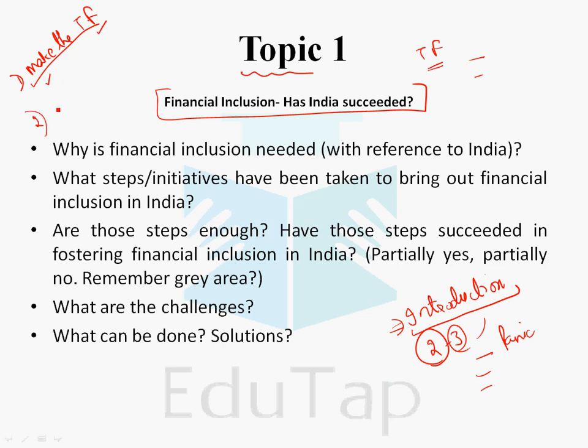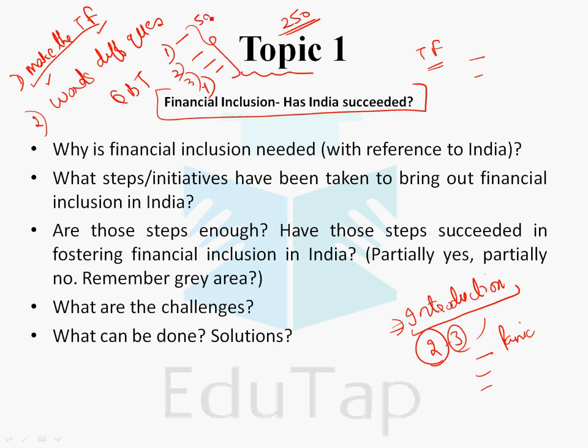The second step is that you have to allocate the words among the different questions in the thought framework. So if you are writing 4 questions, say question number 1, 2, 3 and 4 in a question based topic, for example, you have to allocate words out of the total words. Say the total words are 250, you have to allocate the words among these 4 questions. Say I allocate 50 words to question 1, 50 words to question 2, 100 words to question 3 and again 50 words to question 4. The total is 250. Fine, I'm just taking a rough example. Once you have allocated the words, then the third step is to fill those words.